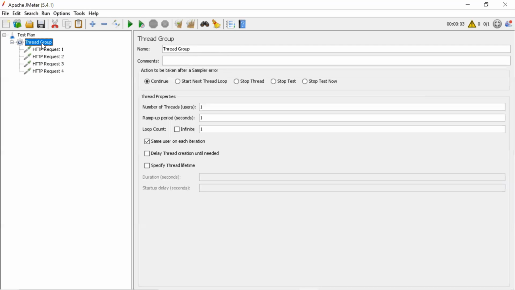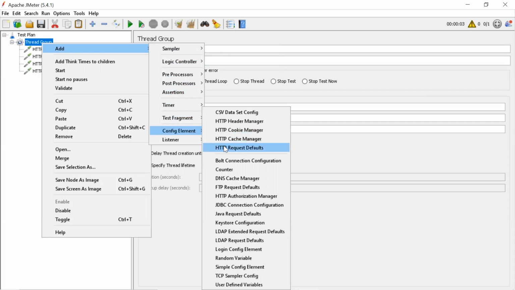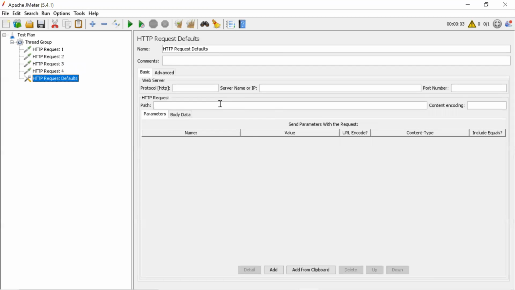Okay, so we'll use request defaults here to pass the data, instead of giving everything over there.